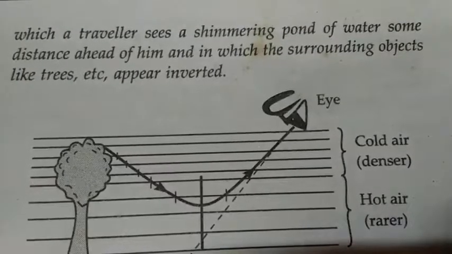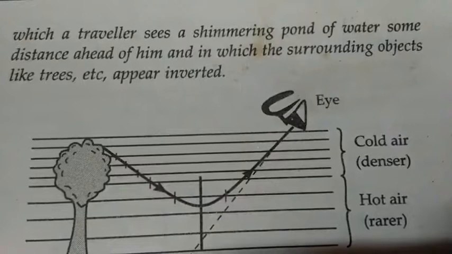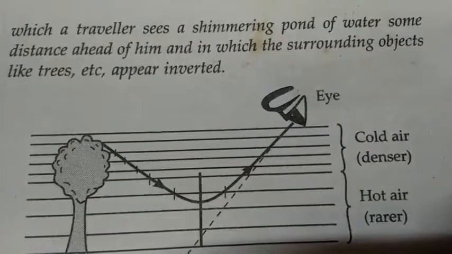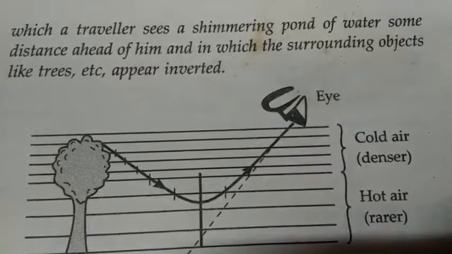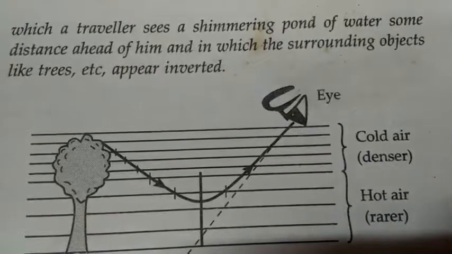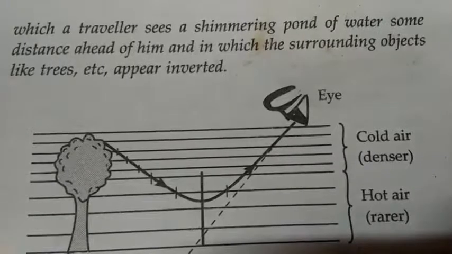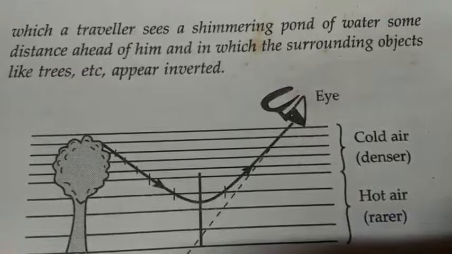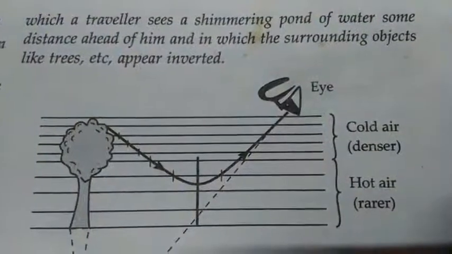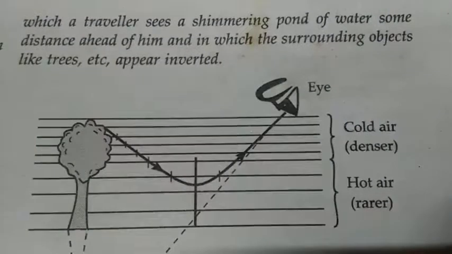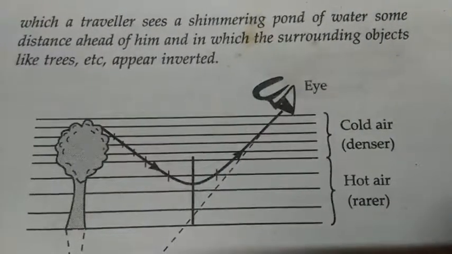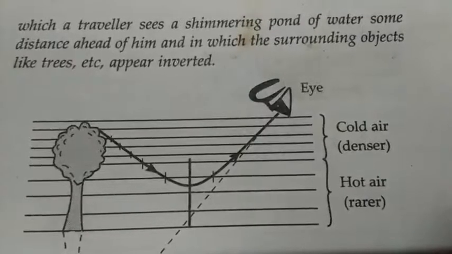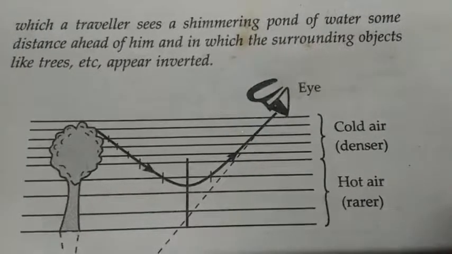because the temperature is very high, the surfaces become very hot, so the air near the surface of earth becomes very hot and starts rising upward. As the air continues moving upward, at some distance above the surface of earth, the air becomes very dense.